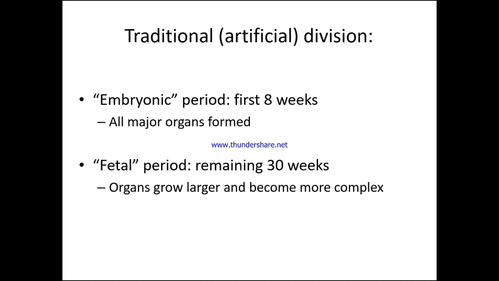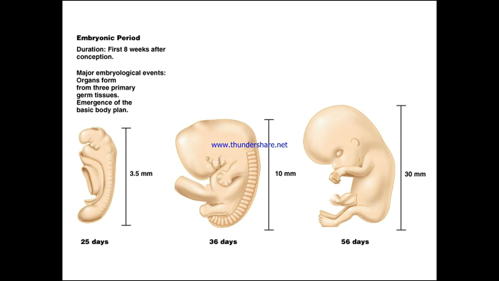So in the traditional artificial division, we have the embryonic period, which is the first 8 weeks. This is where all the important major organs are formed. So this is a very, very important time, because anything not happening right or misfolding at this point will cause organs to not be formed at all or formed in the wrong places. Then we have the fetal period, which is the remaining 30 weeks, and this is where the organs start to grow larger and become more complex. And again, this is also a period in which we can see some abnormalities, which we're going to discuss through the lecture.